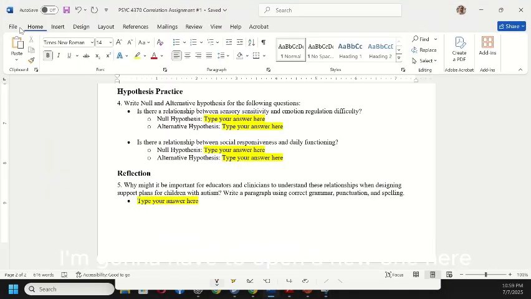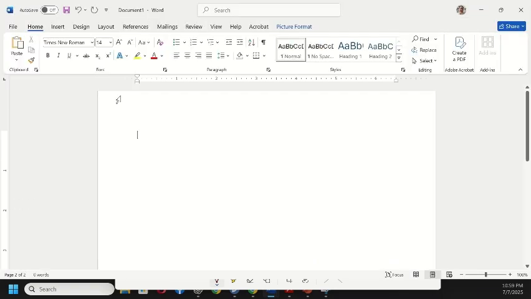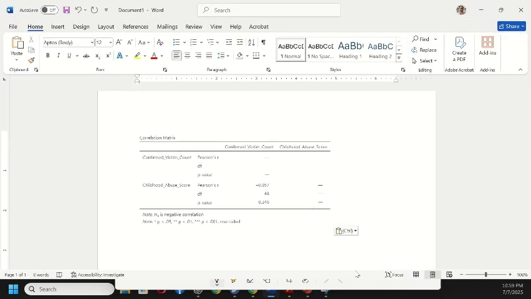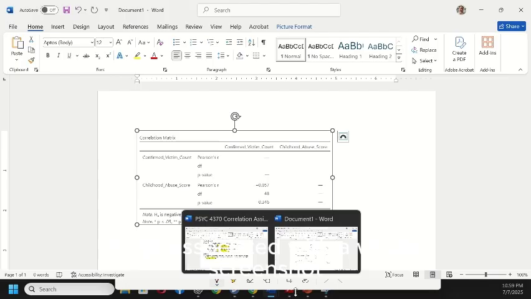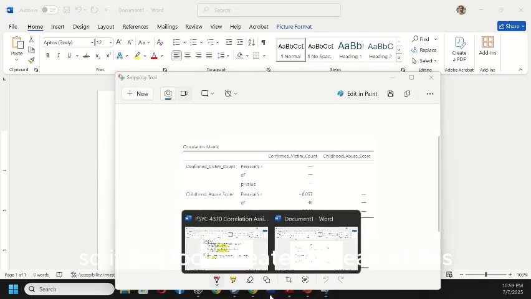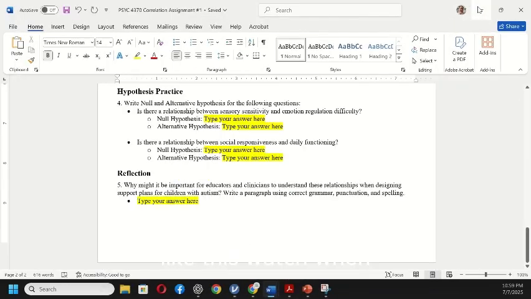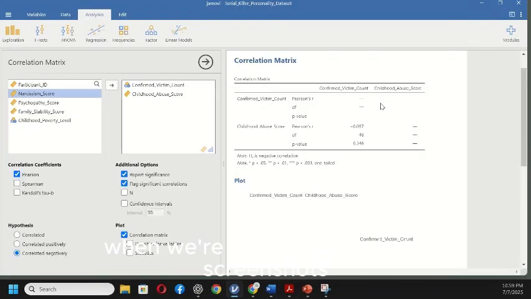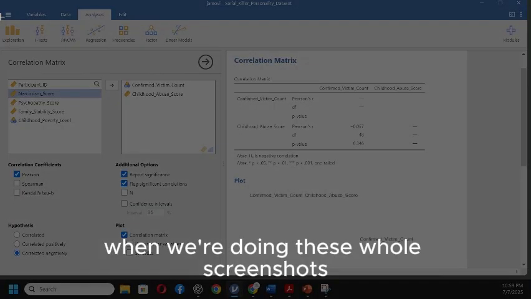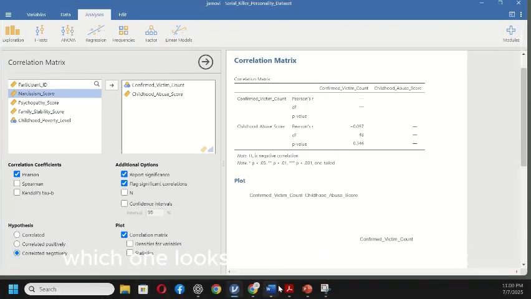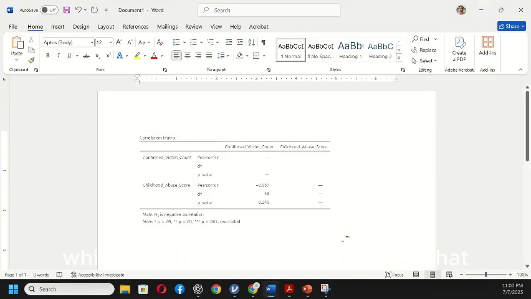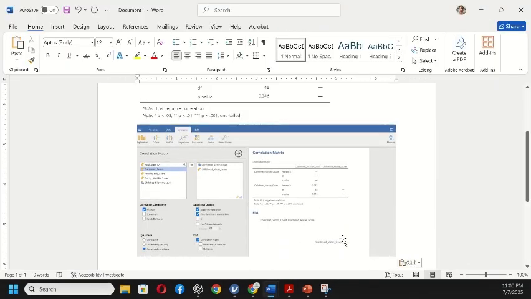I'm going to open a new one here just for fun. I can press Control V, and look, it's pasted my output there, and I don't have all of the nastiness that's associated with a whole screenshot. So it just looks neater. Watch. When we're doing these whole screenshots like you guys were putting in your document the other day, which one looks better? That one or that one?